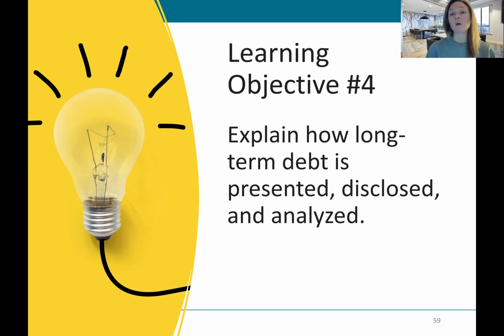Learning objective number 4 is an analysis objective. So it's our last learning objective, or our second to last, I should say. We have one other quick learning objective, but this asks us to explain how long-term debt is presented, disclosed, and analyzed. So we're going to look at some ratios.